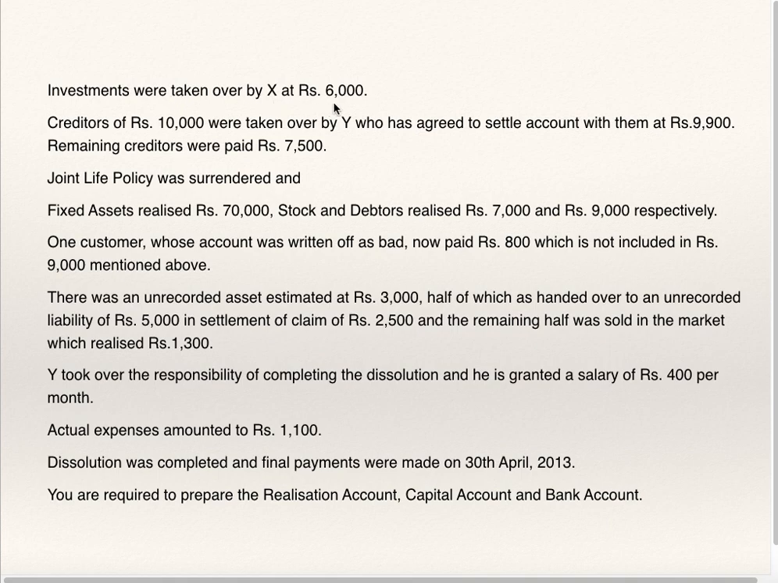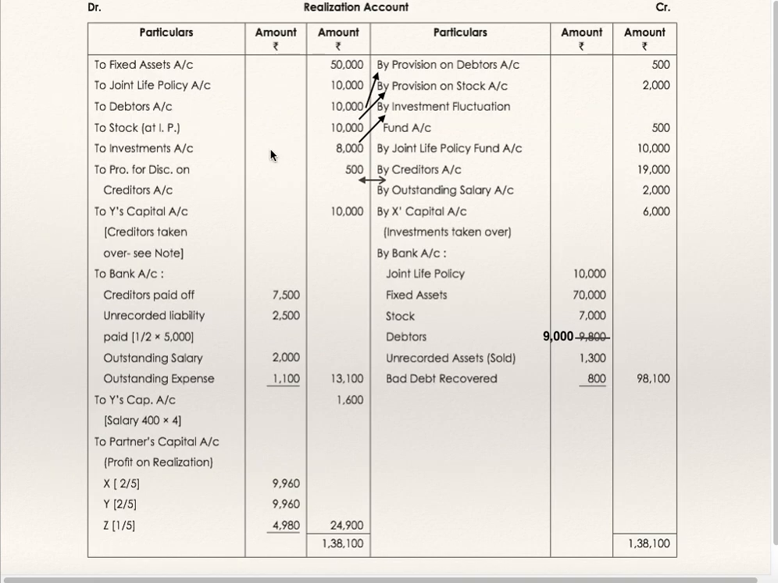Investments were taken over by X at 6,000. Now we'll see how it is to be shown. Investments are taken over by X. So realization account credit and X capital account debit. Realization account credit by X capital 6,000 and on X capital account you will get it on the debit side.